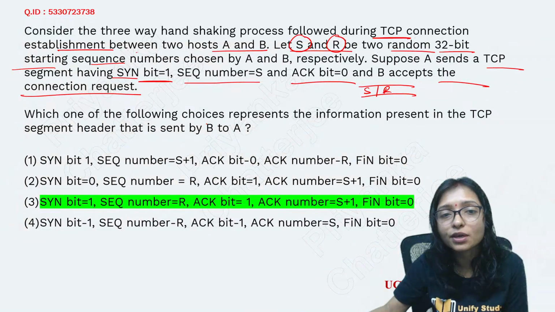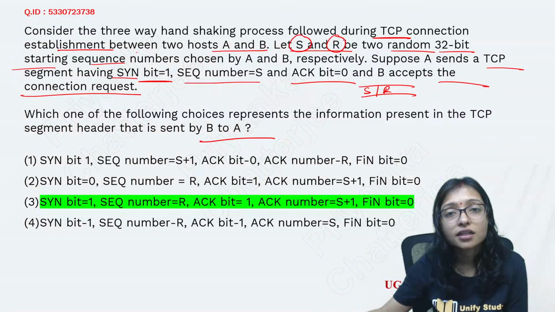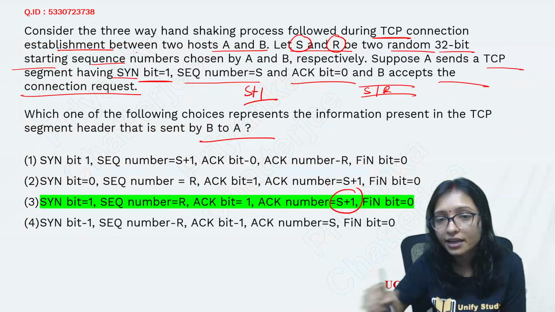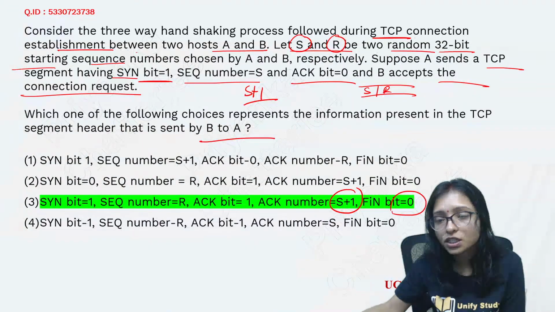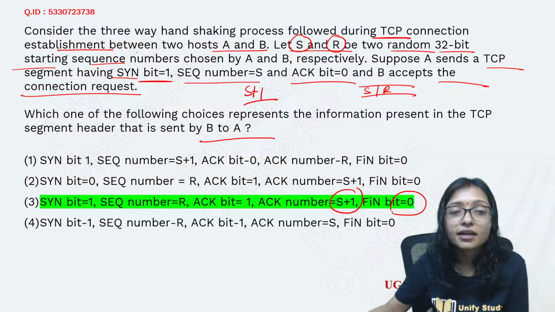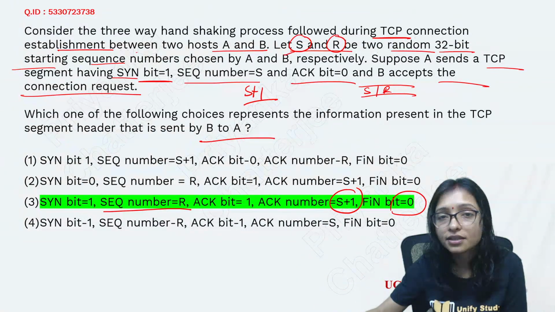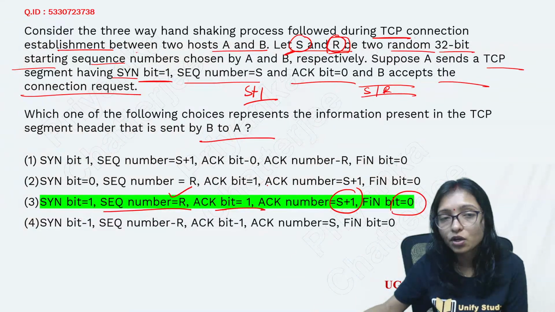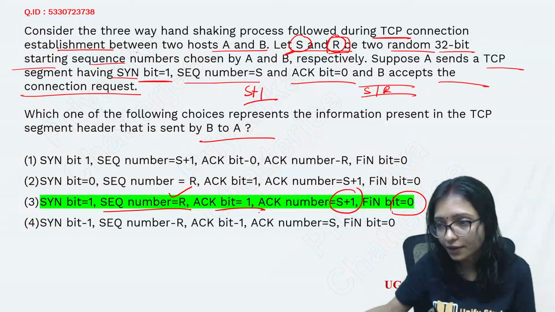After that, what will B send? B will wait for the next one. That's why it will send acknowledgement number S plus 1. The connection is not finished till now, that's why the finish bit will be 0. And the sequence number it will send now is R, because it already received S. The next one is R, that's why the sequence number is R. Acknowledgement bit will be 1 because it is sending the acknowledgement.